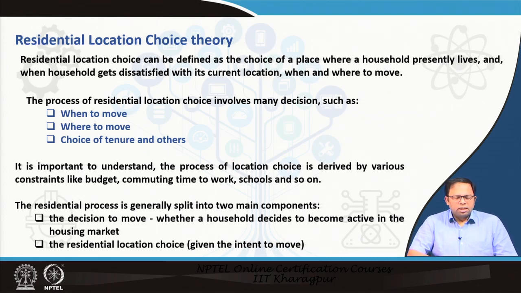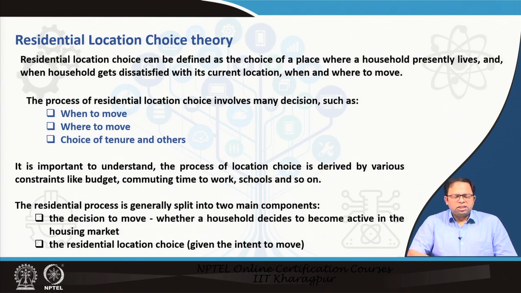So it is important to understand the process of location choice, and it also depends on many other constraints. It depends on the household's budget, the commuting time to work, the schools, and so on. If I have a kid in my family and his or her school is at a particular location, I will obviously try to make sure my kid doesn't have to travel too much to go to school. That plays a big role in the decision process. So it's not only the commuting time to work for the husband or wife, it's also the time to go to school as well.